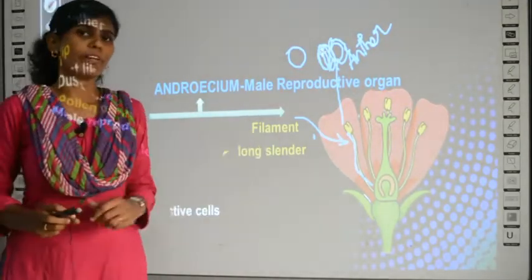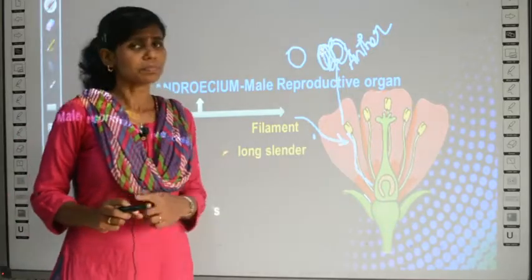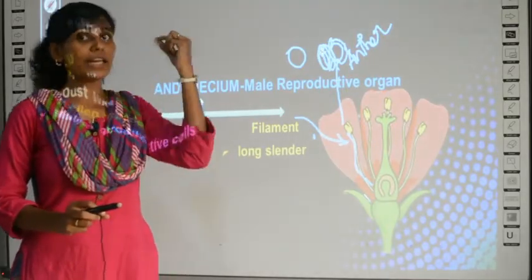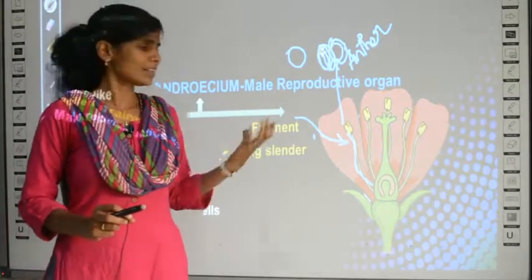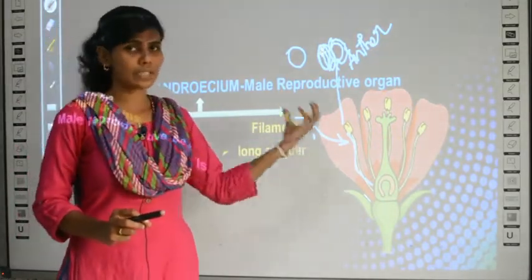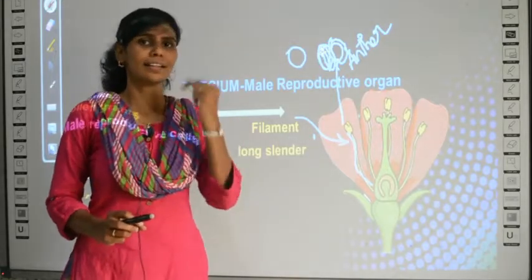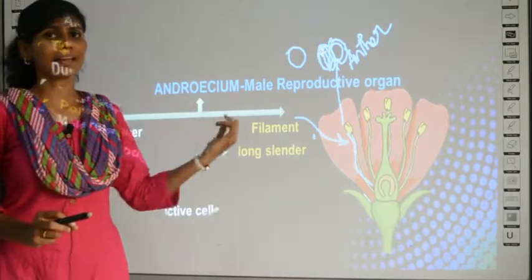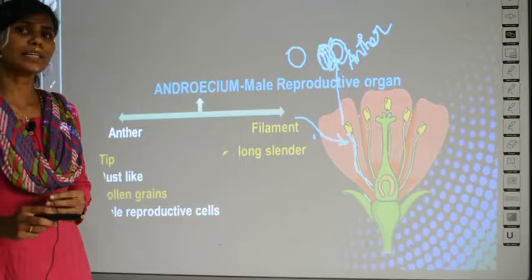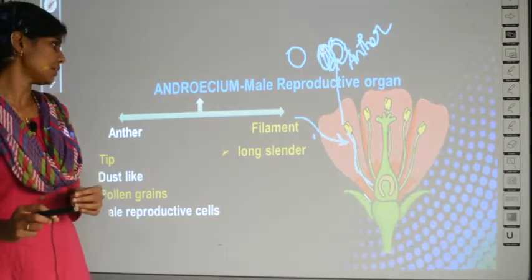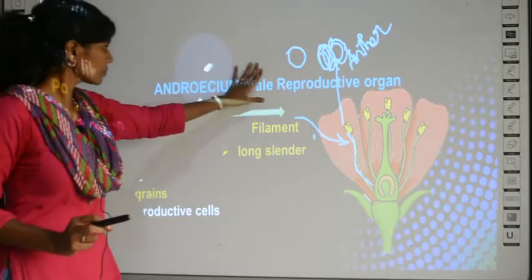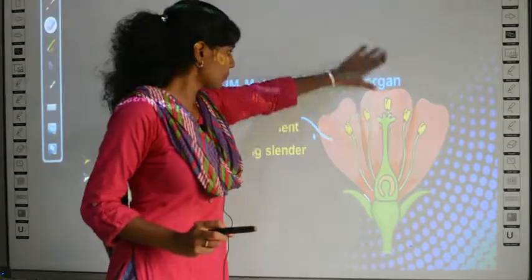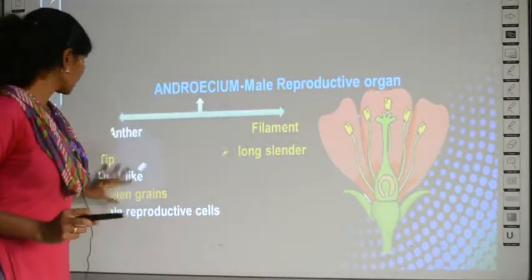About the description of filaments, it is a stalk-like structure which is very long and also slender, very thin and long. The filament will hold the anther at the tip, and the filament and anther together are called by the term androecium. So this is about the male reproductive organ. Next we learn about the female reproductive organ.